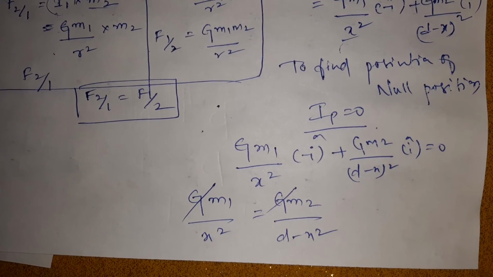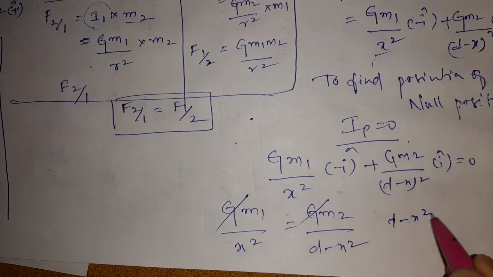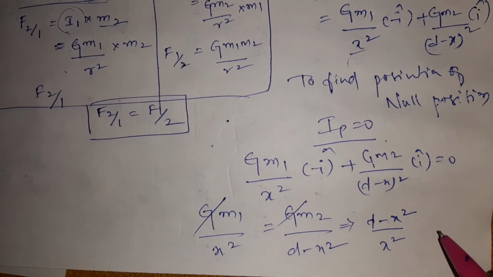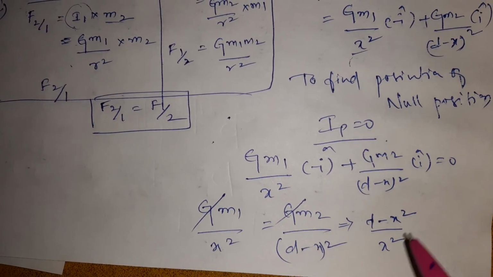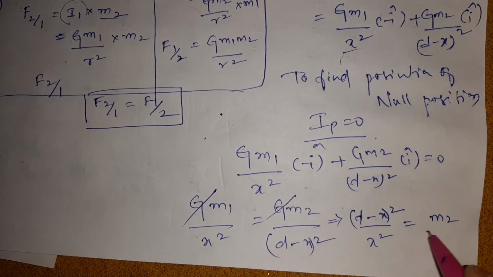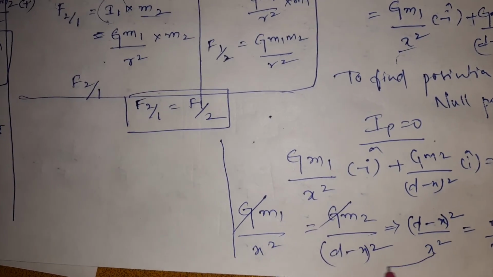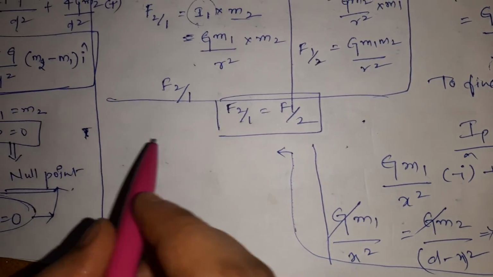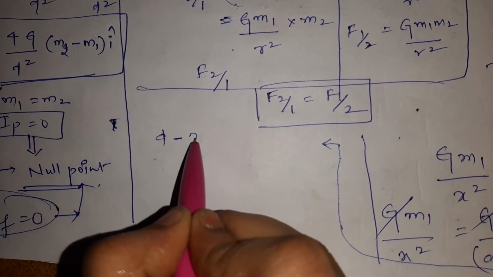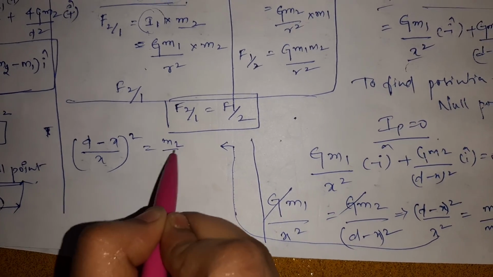If we cancel G, what will we get? d minus x whole square by x square is equal to m2 by m1, right?